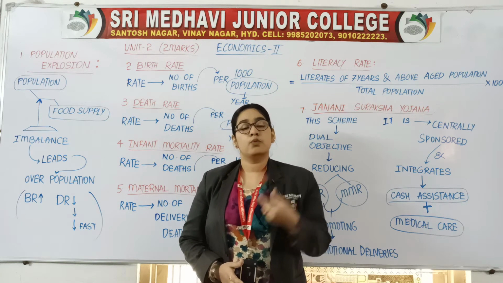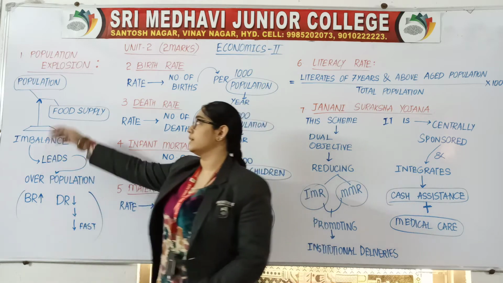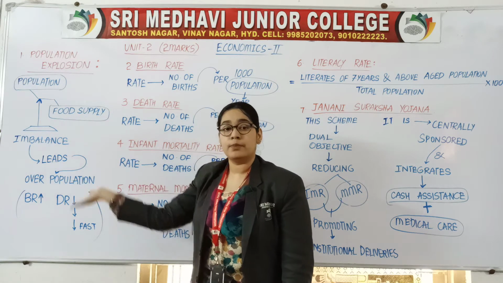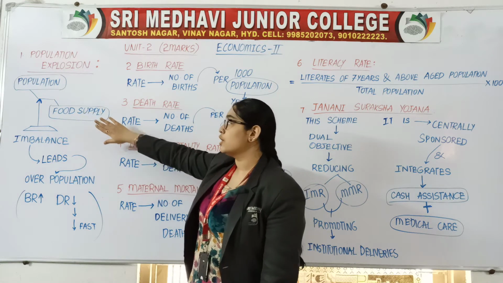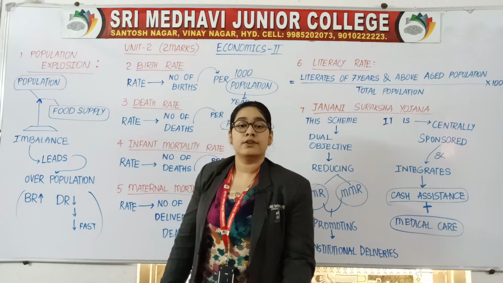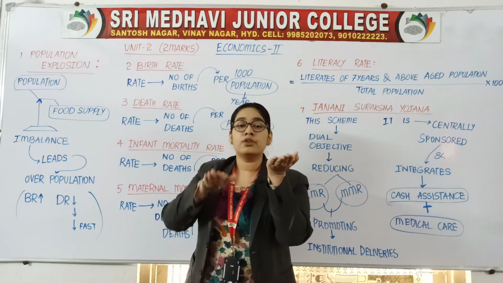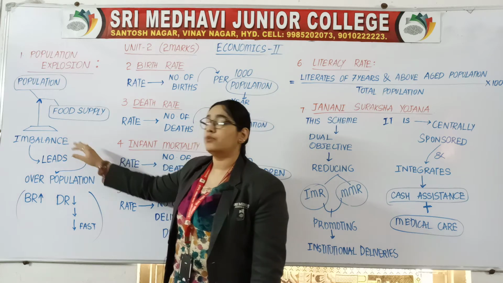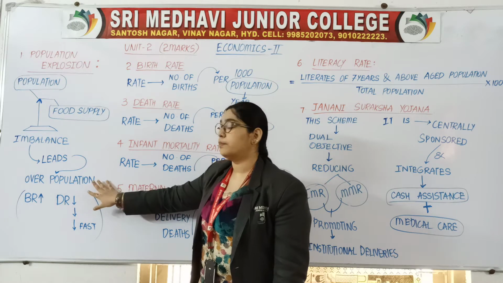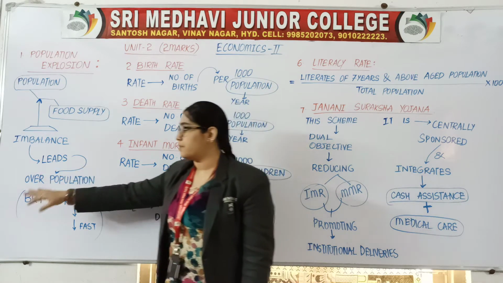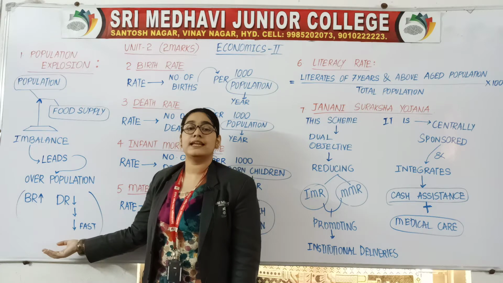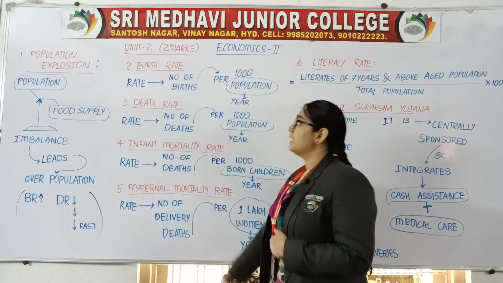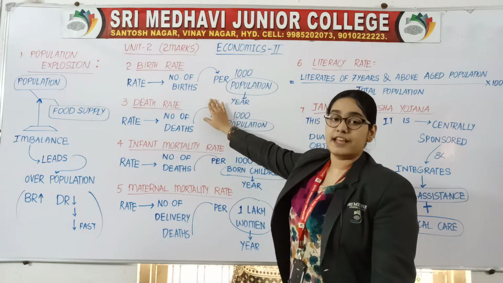Last and final, once again we'll recall the definition. When the population increases more than food supply, it leads to imbalance, which further leads to overpopulation, where birth rates are high and death rate decreases very fast. First one is done. Let us see the second definition.